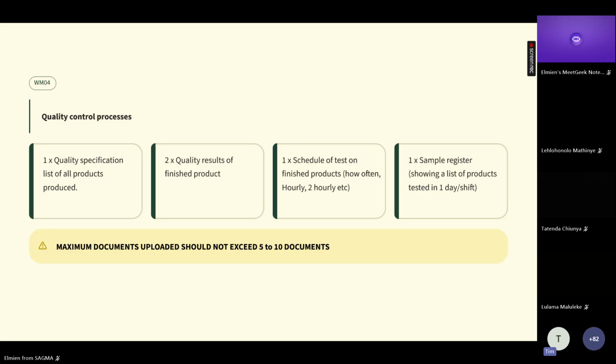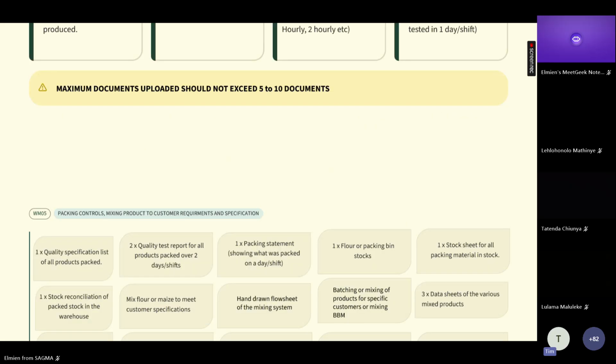And then a sample register. Every time you go and fetch a sample, there's a register. You should have a register that you've taken these samples, and I want a copy of that. Very simple. It's 5 to 10 documents.